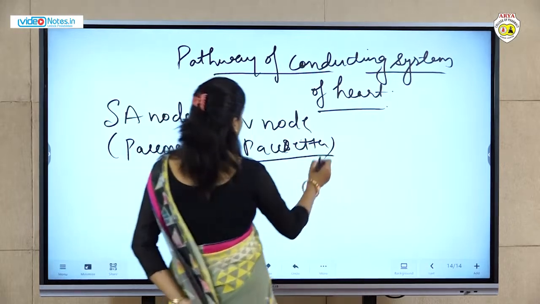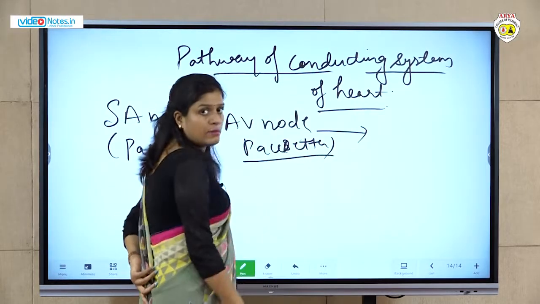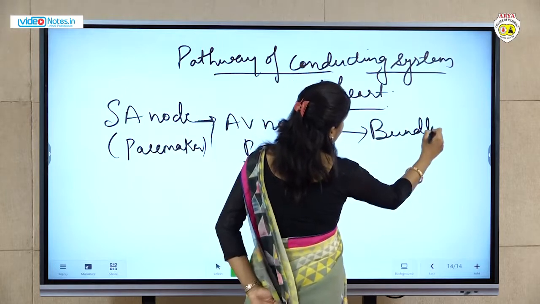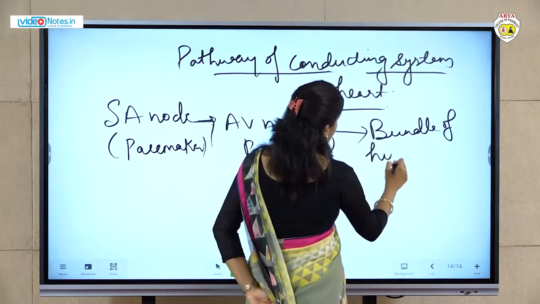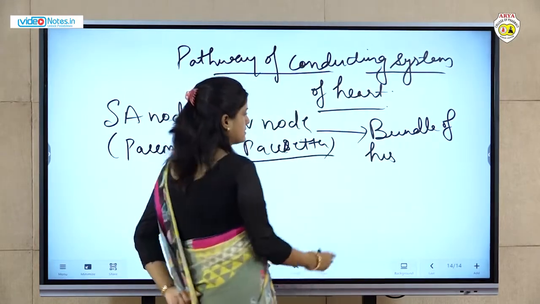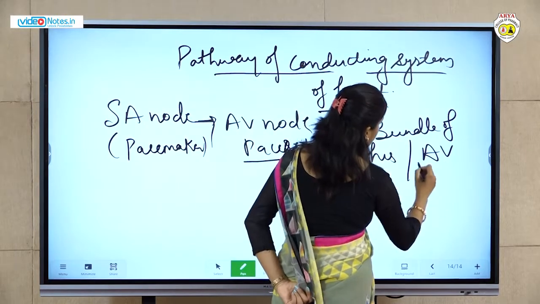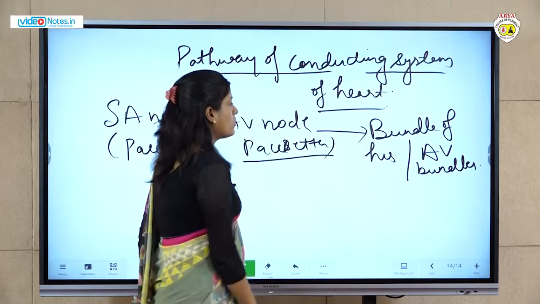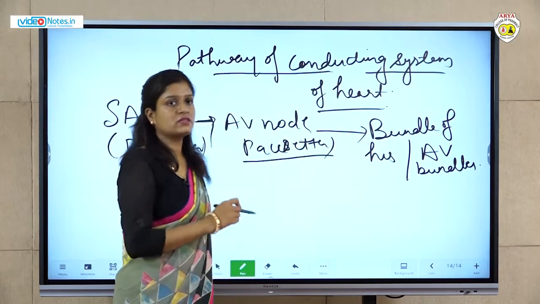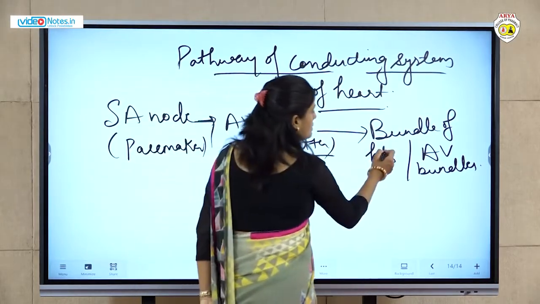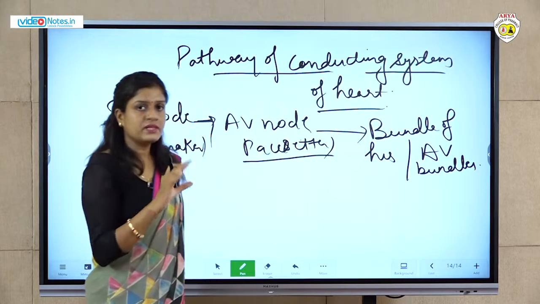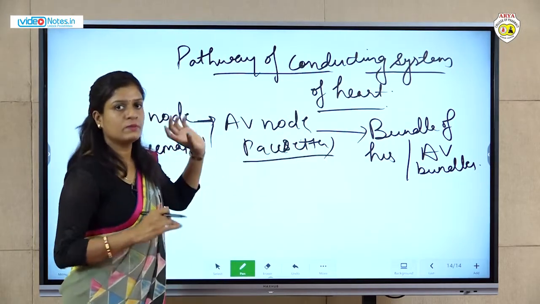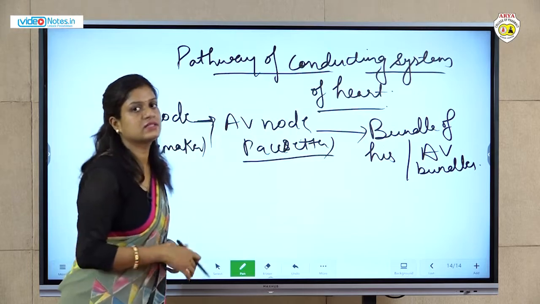Now from the AV node, it reaches towards the bundle of His, or AV bundles. This is the point from where the impulse reaches from the atria to the ventricles.